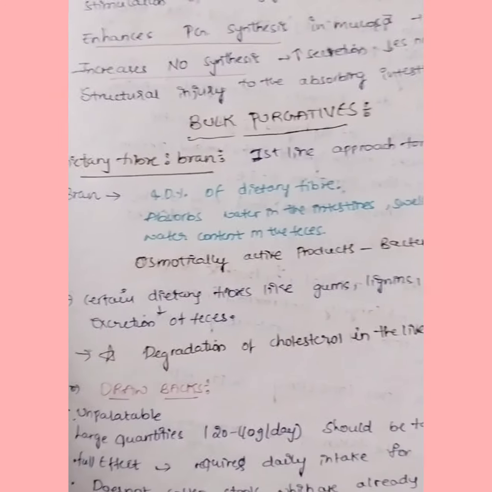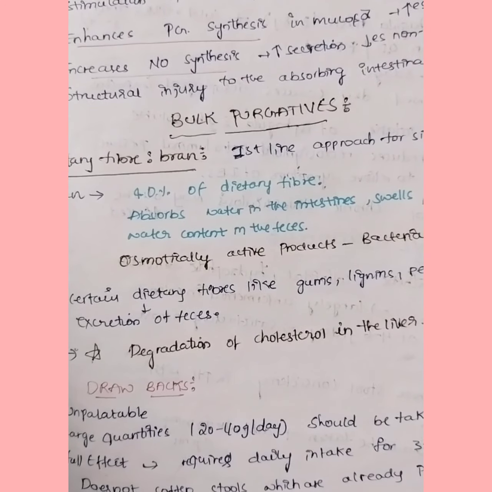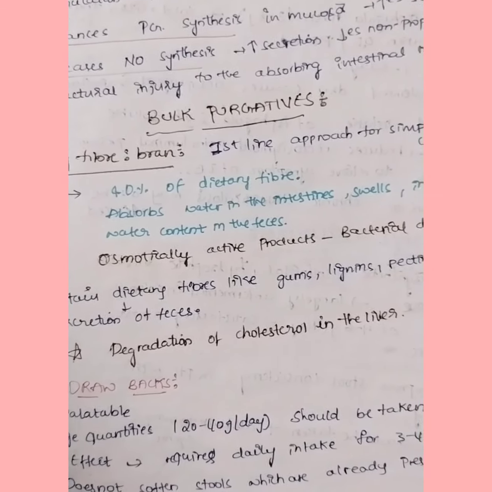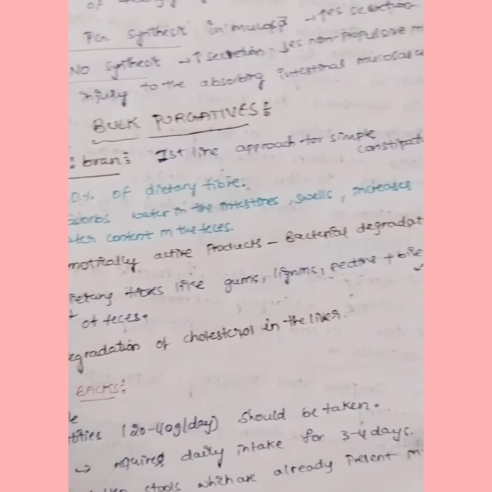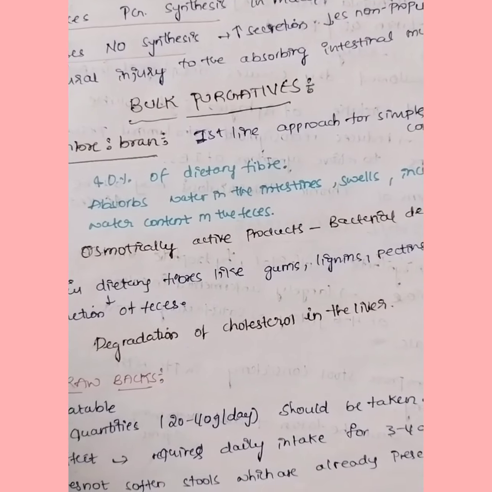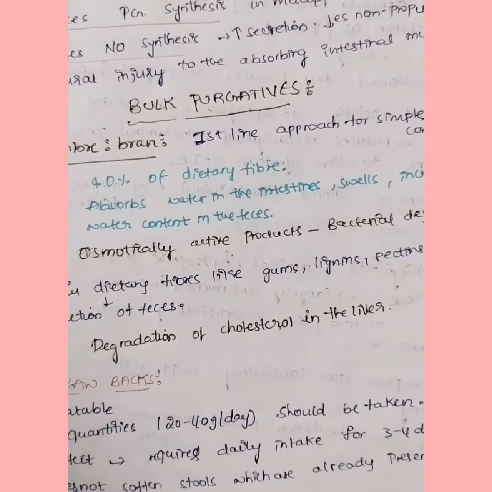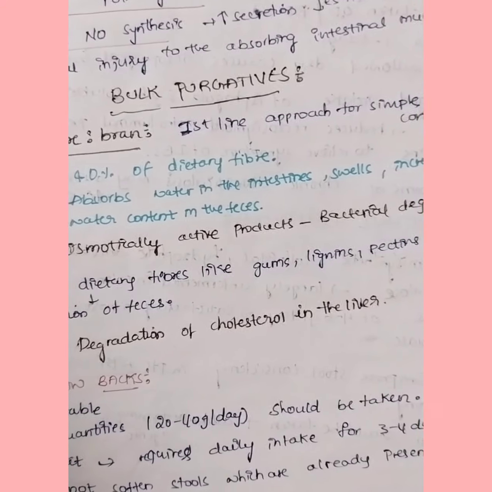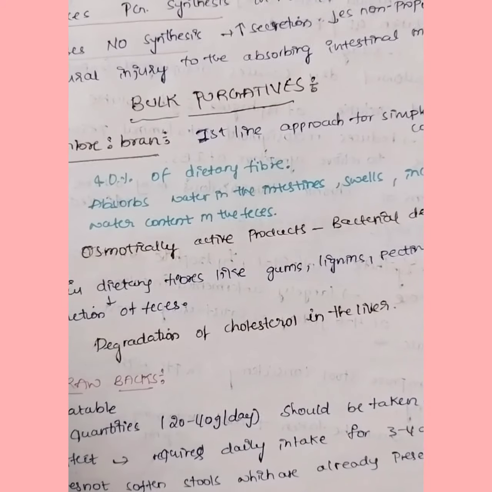Osmotically active products will be formed after the bacterial degradation in the colon. Examples of these dietary fibers are gums, lignins, pectins, and bile salts. Finally they will cause degradation of cholesterol also in the liver, so it lowers LDL cholesterol levels to some extent, so it will be useful in obese people also.